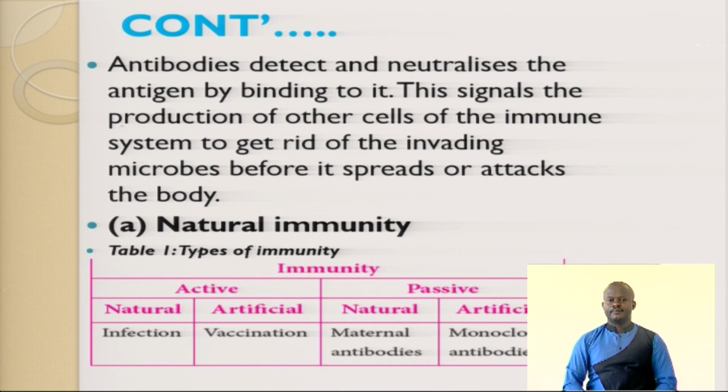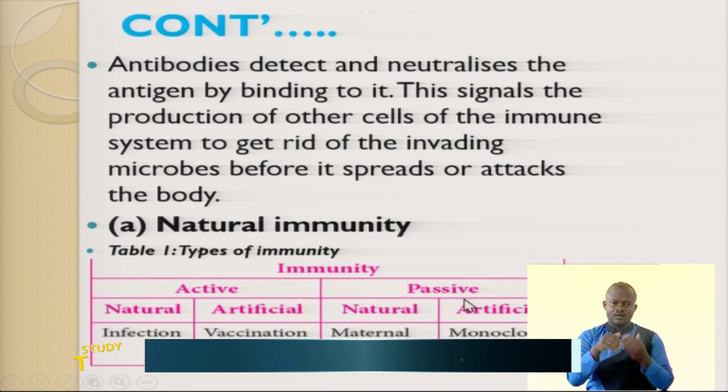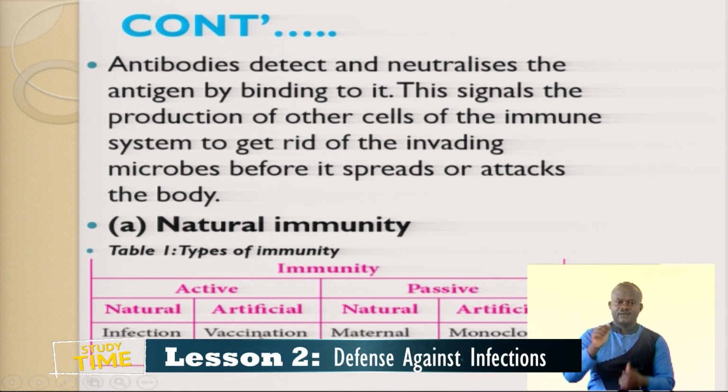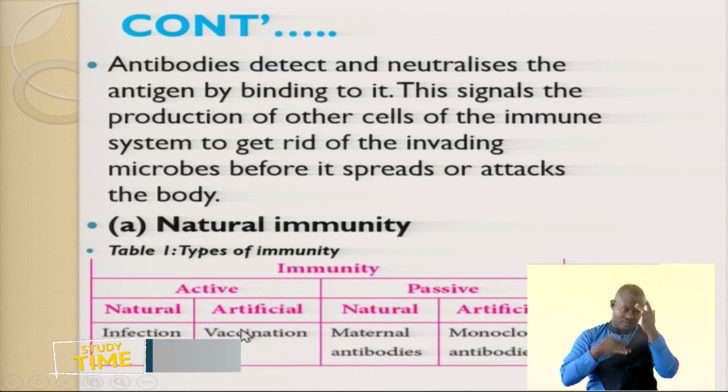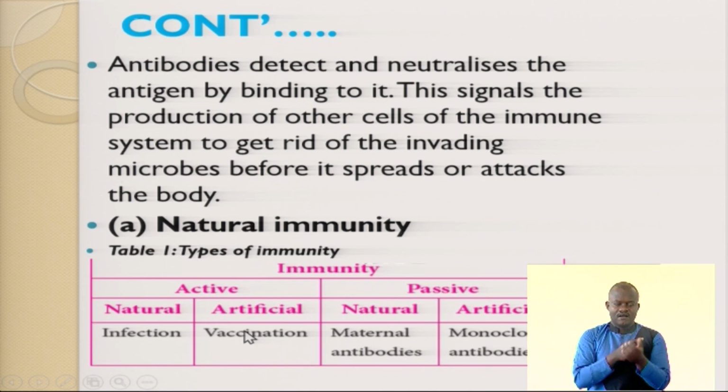We have types of immunity. That's why I'm going to talk about immunity. We have active immunity. Under active immunity, we have natural and artificial. Under passive, we have natural passive immunity and artificial passive immunity. One involves infections. This one involves vaccination, where young babies are vaccinated. And here we have maternal antibodies.